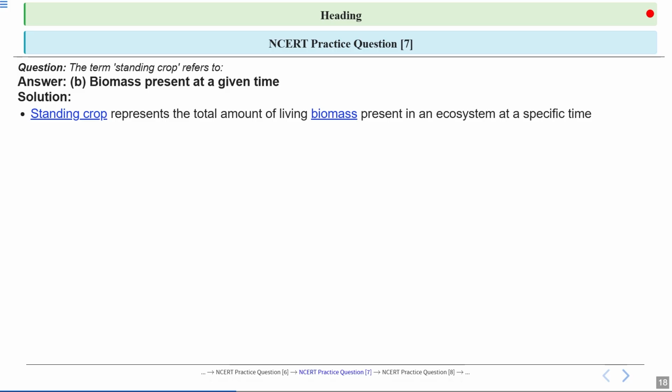Now, standing crop represents the total amount of living biomass present in an ecosystem at a specific time. Standing crop is not limited to a single species or trophic level. It accounts for all the living components of the ecosystem. It can be measured for the entire ecosystem or broken down by trophic levels to show the biomass at each step of the food chain.